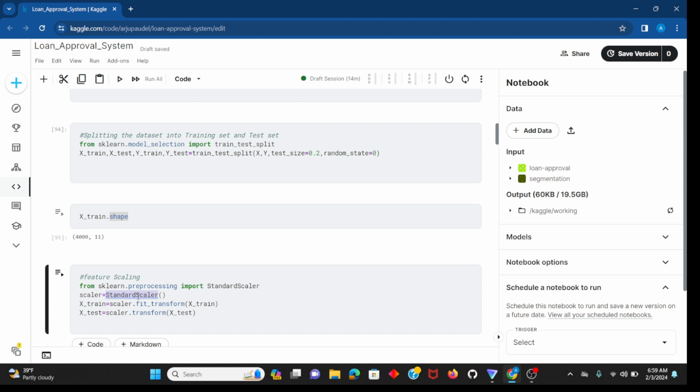From sklearn.preprocessing I'm importing StandardScaler and creating an object. I'm doing fit_transform on X_train, the independent variables for training, and only transform on the test set. So this is our feature scaling part.